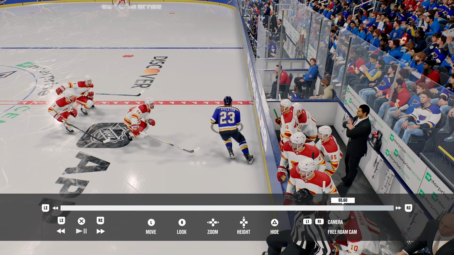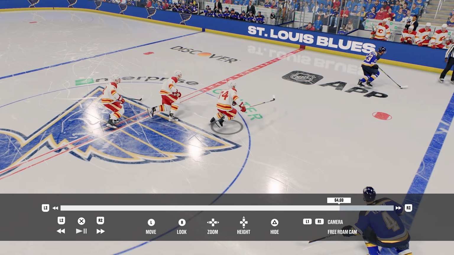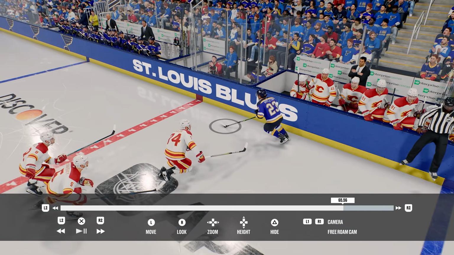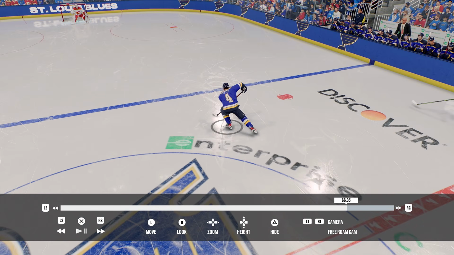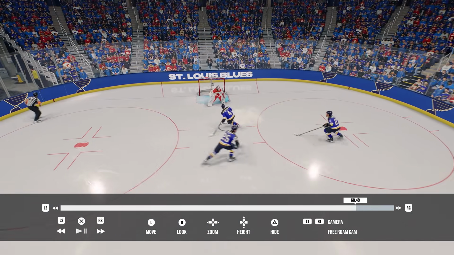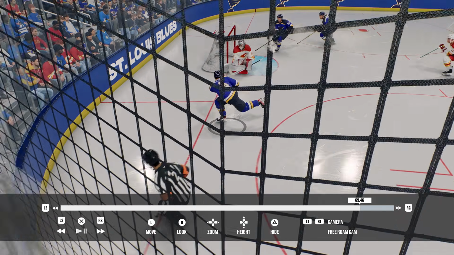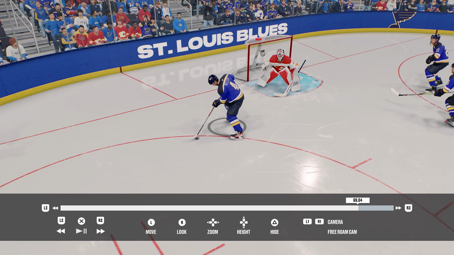I saw 3 Calgary Flames go to the bench. I thought at first these boys were going for the puck, and then the second he turned with the puck here, I was like, oh my god, they're going for a change. Mason Appleton, he's going to send this puck up. They had a 3-on-0. The St. Louis Blues should have won this game, but there was too much passing there. Logan Thompson's going to get across in time. What were they doing? The Blues should have capitalized, but what was that change?